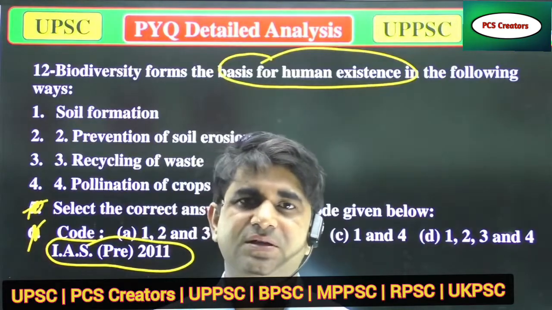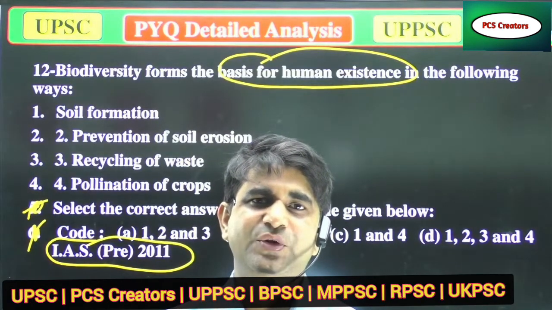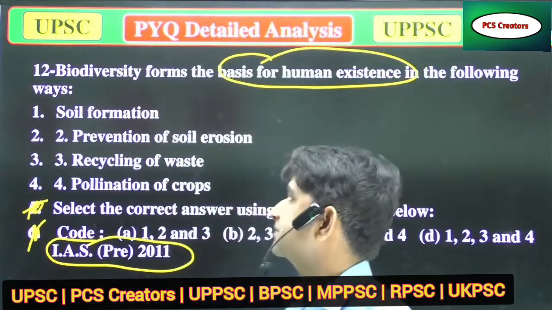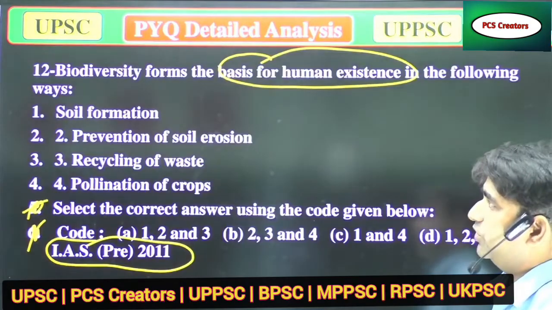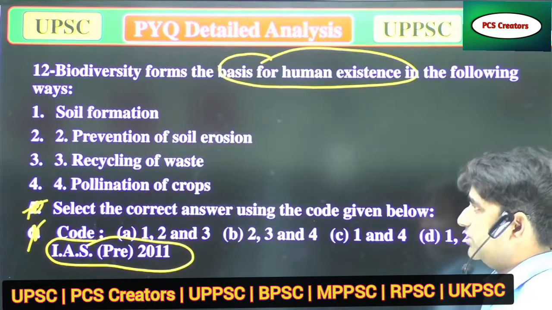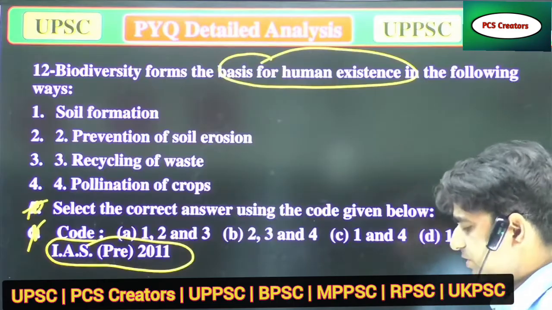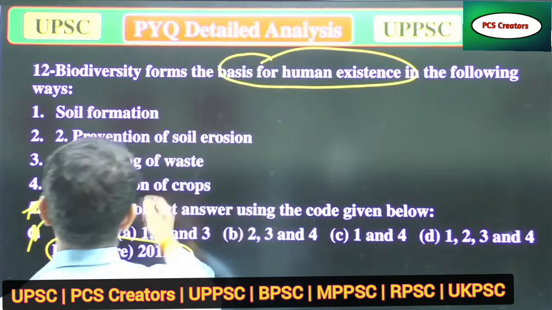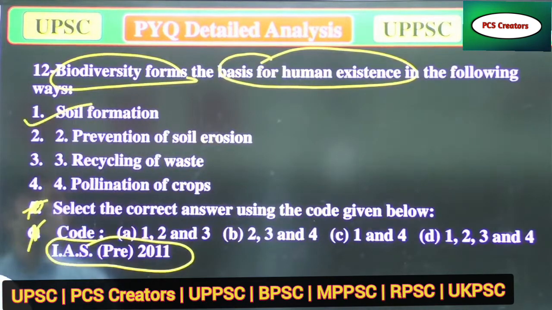Try to answer it, everyone. A. Soil formation. B. Prevention of soil erosion. C. Recycling of waste. And D. Pollination of crops. Biodiversity forms everything. Soil formation: when there is huge biodiversity, it also helps in soil formation.